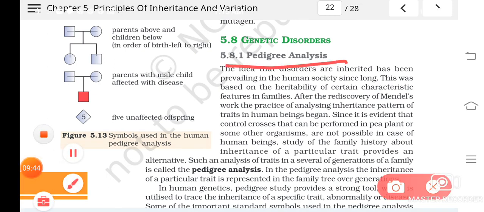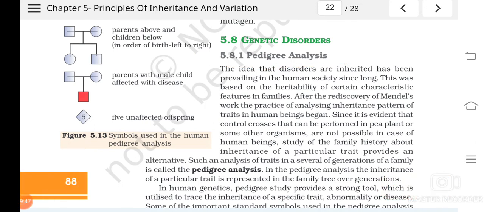So pedigree analysis is the study of the inheritance of a particular trait, or the inheritance pattern of traits, in a family over many generations. Understood? So for several generations, how a particular trait gets inherited, what the inheritance pattern was, that study is called pedigree analysis.